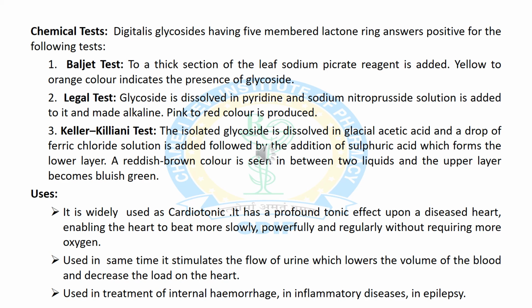Now we will discuss therapeutic uses of Digitalis purpurea leaf. It is used as a cardiotonic, and it is also used in treatment of hemorrhage. It is used as an anti-inflammatory, and it is used in epilepsy.